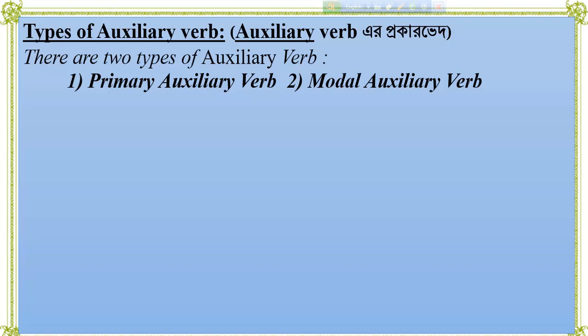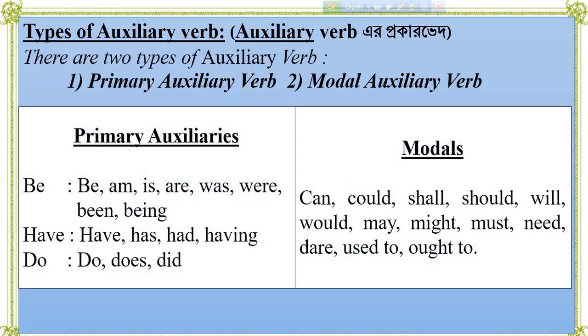Now we are knowing which are the primary auxiliary verb and which are the modal auxiliary verb. Let's see. Primary auxiliary verbs and modals. In primary auxiliaries, there are three kinds of verbs. First one is to be verb, second one is to have verb, and third one is to do verb. In to be verb, notice there are be, am, is, are, was, were, been, being.